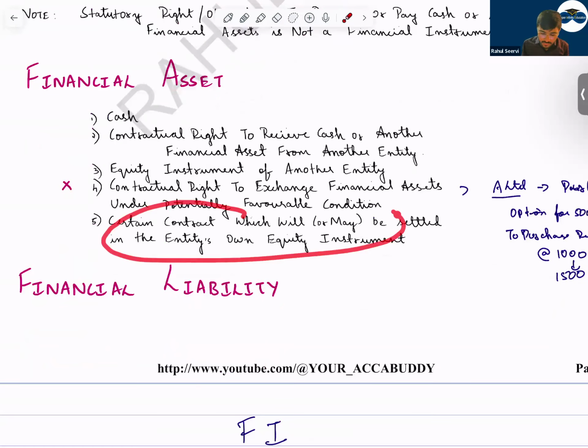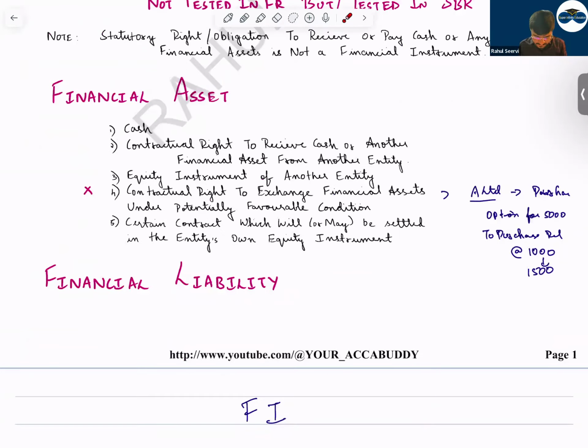Then certain contracts which will or may be settled in the entity's own equity shares. If today I've given a loan to you, you say that, sir, in future we will do the settlement of this loan in your own shares. That means my company shares, our limited shares will be given. In that case, also it will become a financial asset.